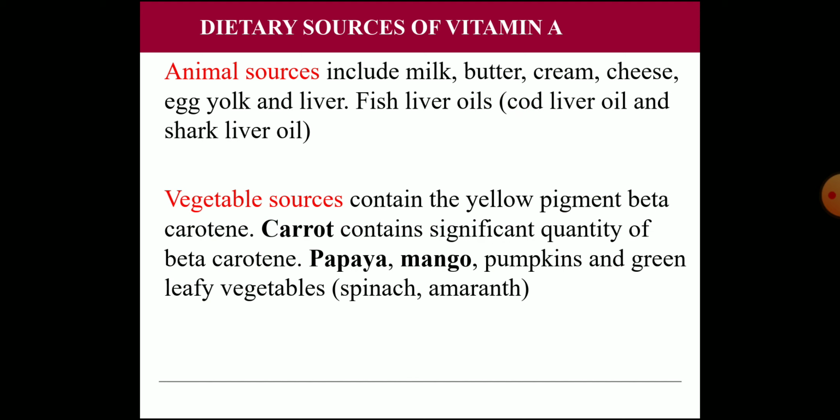Examples are carrot, papaya, mango, pumpkin, and green leafy vegetables like spinach, amaranth, etc. So yellow pigment containing vegetables, mainly carrot, papaya, and mango, are rich in vitamin A. Similarly, the animal sources are liver, fish, cod liver oil, fish liver oil, milk, butter, etc.